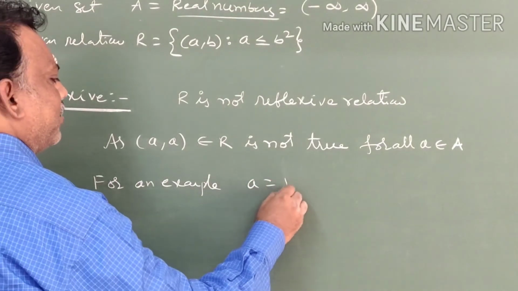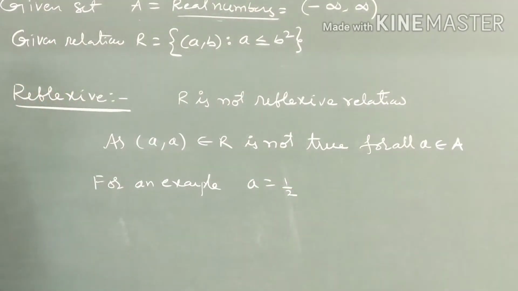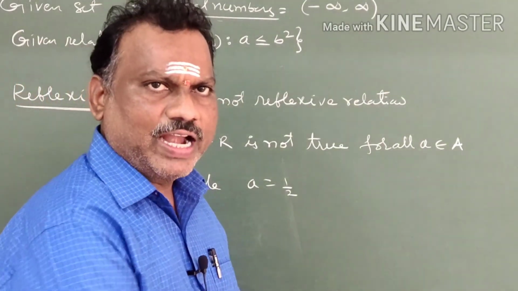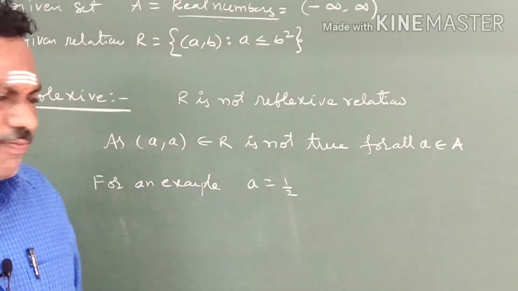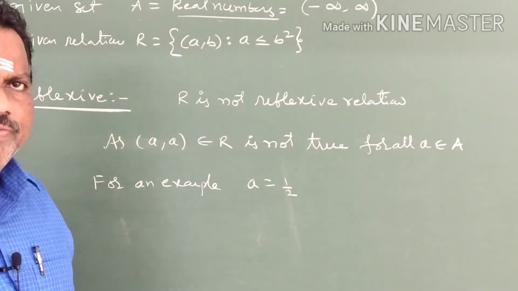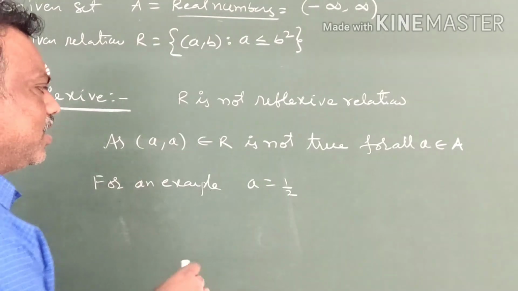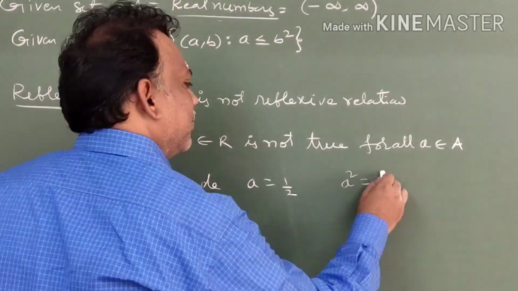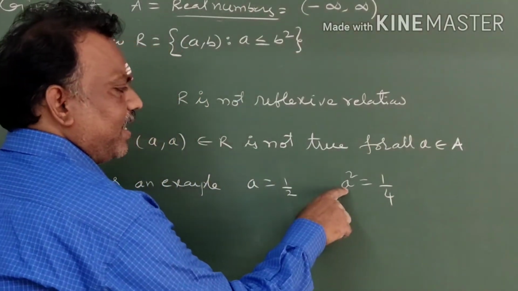For an example, a equal to 1 by 2. I am taking 1 by 2, but it is not necessary to take only 1 by 2. You can take 1 by 3, 1 by 4, 1 by 5, any proper fraction. Any number you can check. So a is 1 by 2. Next, a square is 1 by 4. Why am I taking a square?